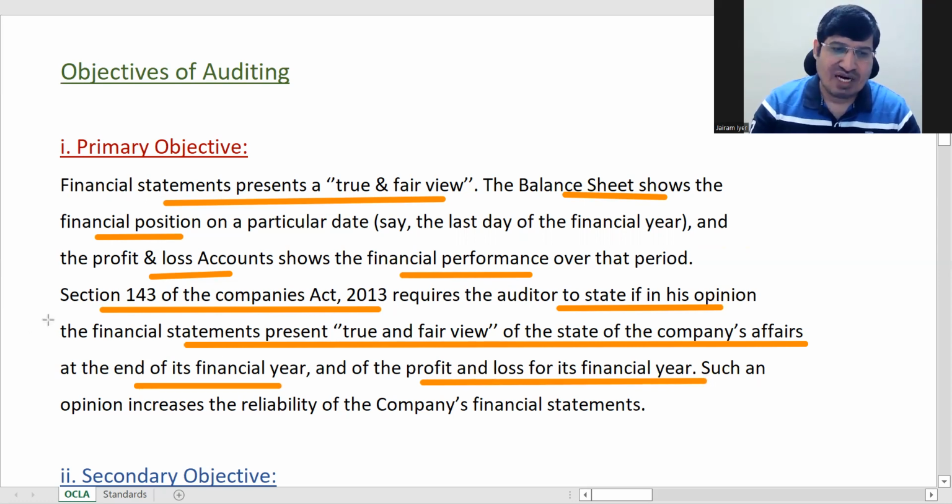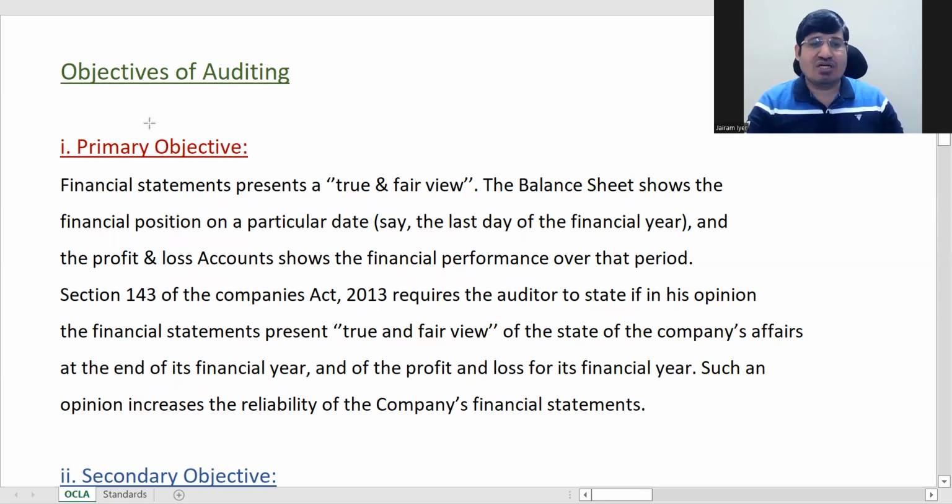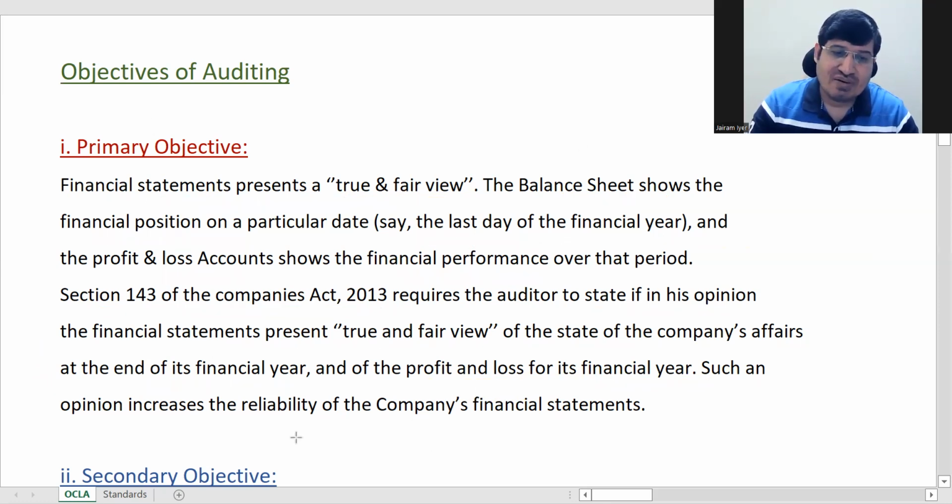You can divide this and write that the balance sheet shows a true and fair view of the state of affairs of the concern at the end of its financial year, and the profit and loss account shows a true and fair view of the financial performance for the financial year. Once the auditor reports like this, it increases the reliability and credibility of the company's financial statements. So this is the primary objective of auditing, to see whether the financial statements present a true and fair view.